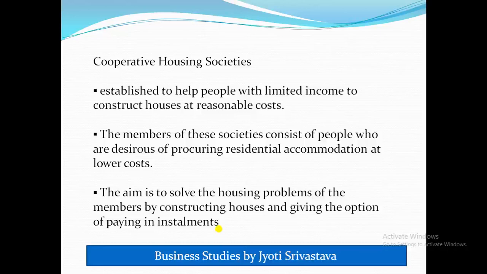So students, here we end up with the types of cooperative society.